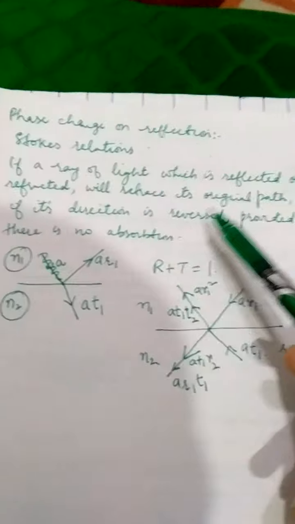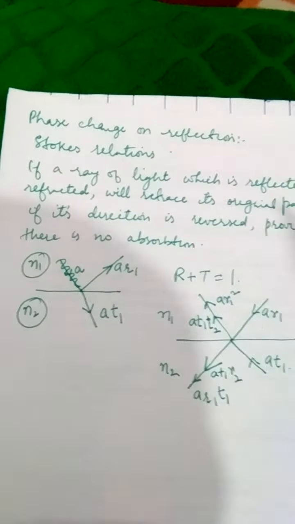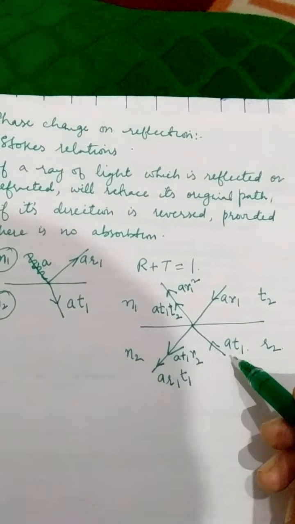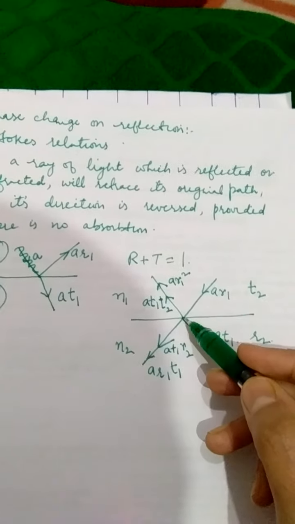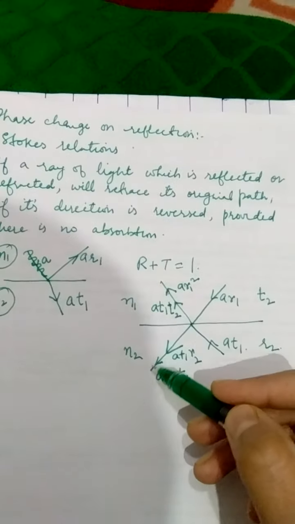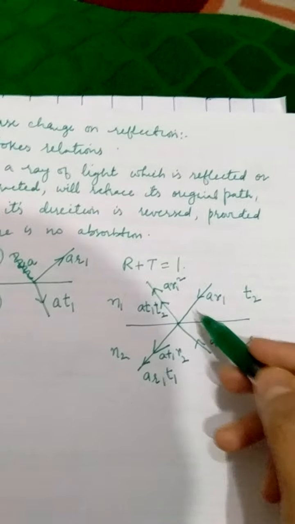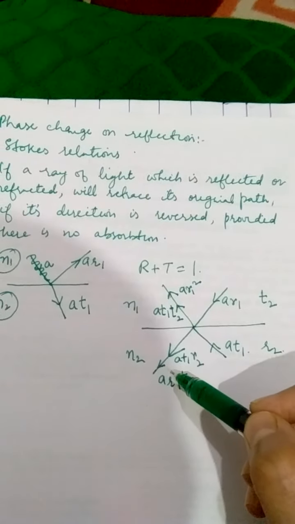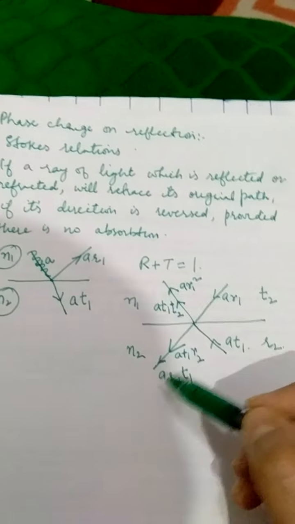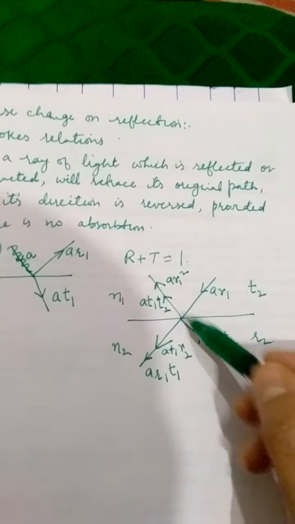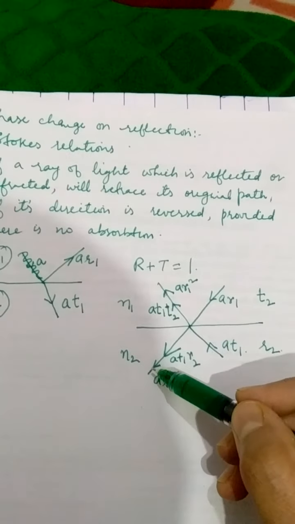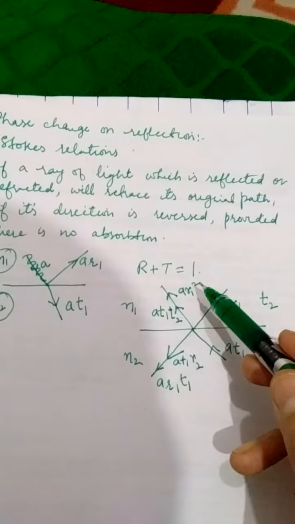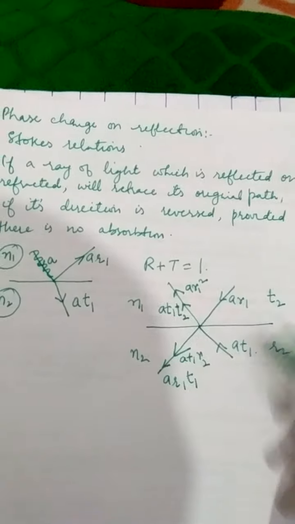Now, as per the definition of phase change on reflection, we reverse the direction of the rays of light. This is AR1, a part of it gets reflected and a part of it gets transmitted. So we multiply the original amplitude either with the reflection coefficient or with the transmission coefficient, depending on whether it is reflected or transmitted. Similar is the case with AT1, a part of it gets transmitted and a part of it gets reflected. In case of reflection, we multiply it by the reflection coefficient. In case of transmission, we multiply it by the transmission coefficient, right?